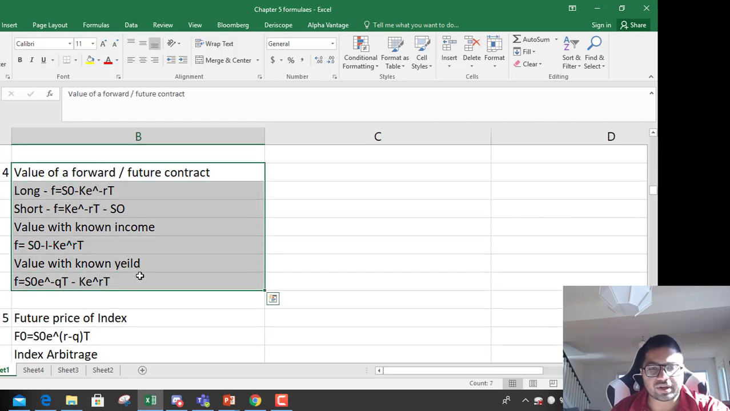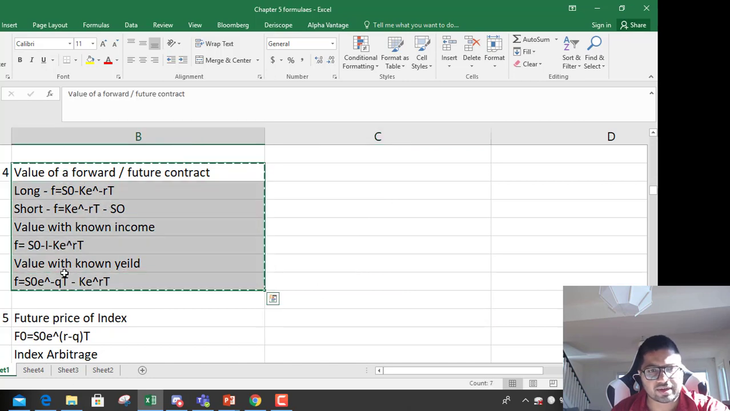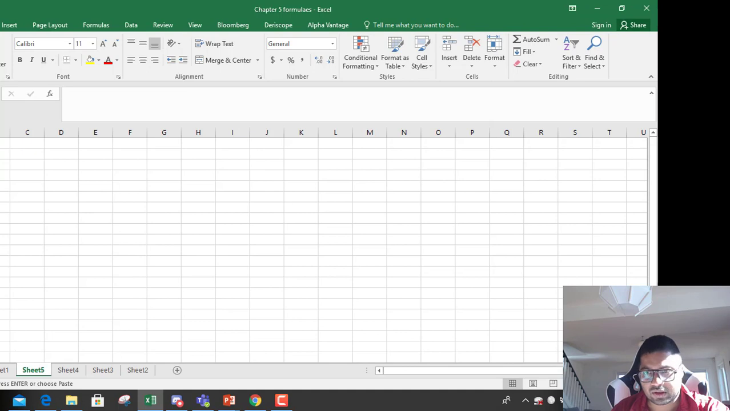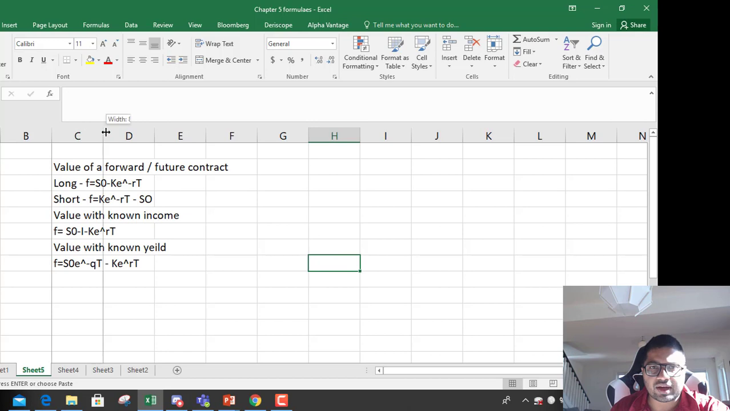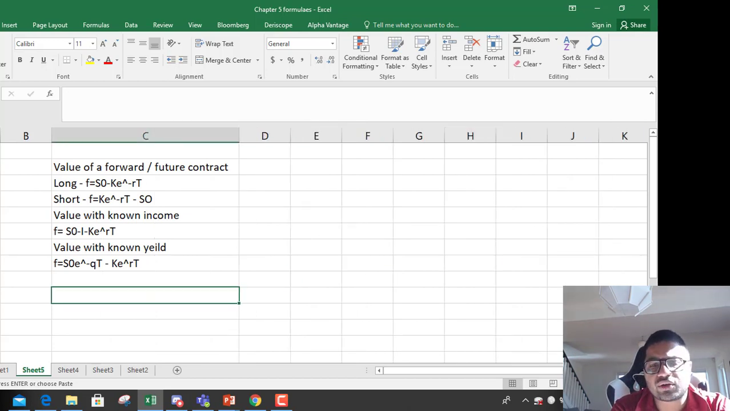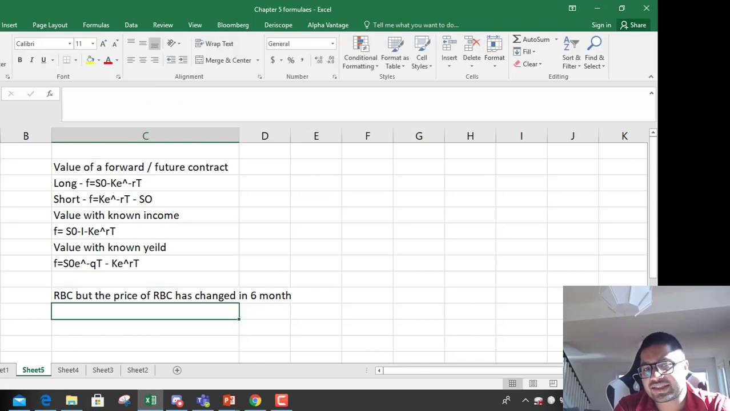The next concept that we are going to discuss is the value of a forward contract. So what is value? Value of a forward contract means, let's say we got into an RBC contract, like in the previous case, but the price of RBC has changed in 6 months. So 6 months have passed out of that 1 year and the price of RBC has changed.